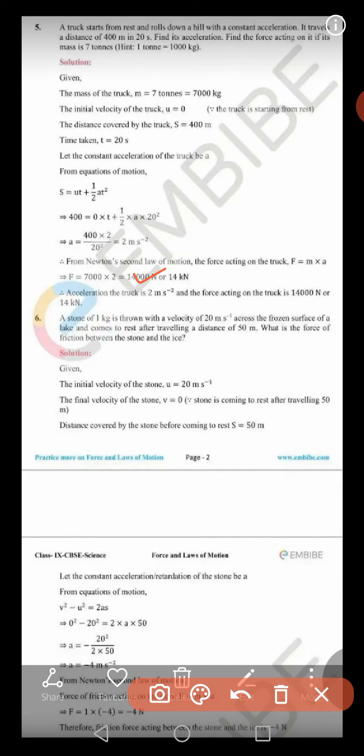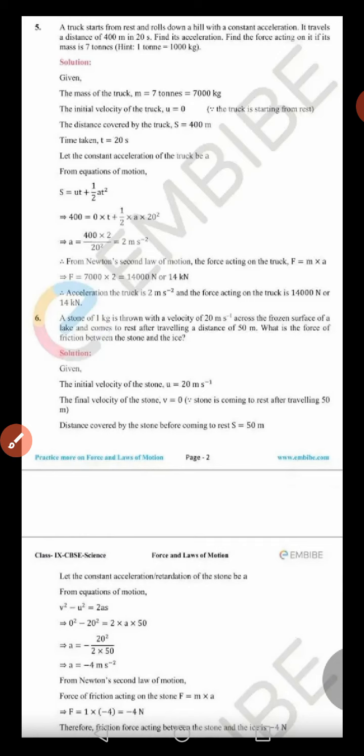Okay, so next one, number 6, that is also a sum. It is given that a stone of 1 kg is thrown with a velocity of 20 meter per second across a frozen surface of a lake and comes to rest after traveling a distance of 50 meter. What is the force of friction between the stone and the ice? Just now I told you about the force of friction, which is the opposing force.